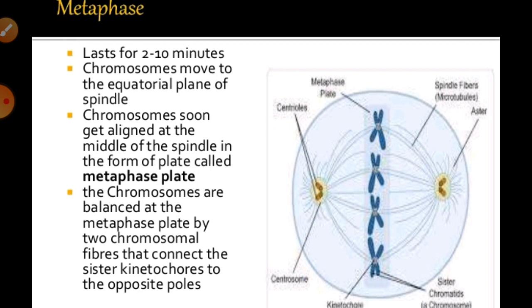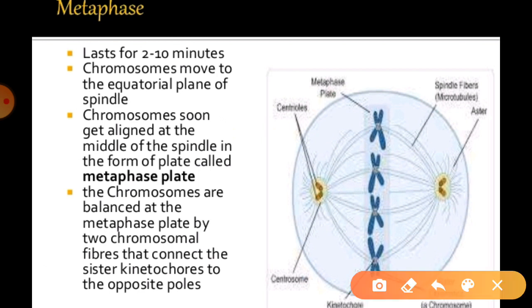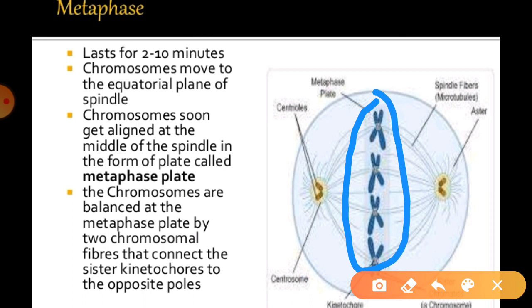After that, another stage comes, known as the metaphase stage. The metaphase stage lasts for 2 to 10 minutes, in which the chromosomes move to the equator of the spindle plane, as you can see in the diagram. This is the equatorial plane where the chromosomes gather during the metaphase stage.